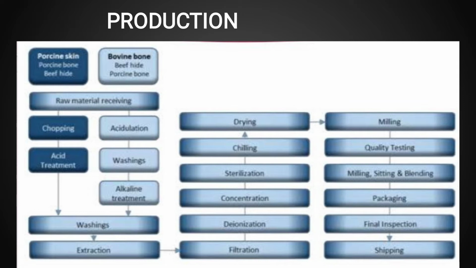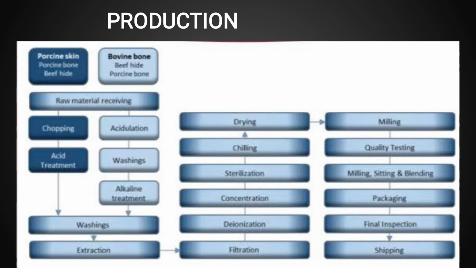The next step is chopping, and the next is acid treatment. In the next procedure, the step is the acidulation, and then washings, and the next step is alkaline treatment. Washings is common in both methods, and then the next step is the extraction. Then moving to the next step, which is filtration, and then deionization, and after that concentration and sterilization.